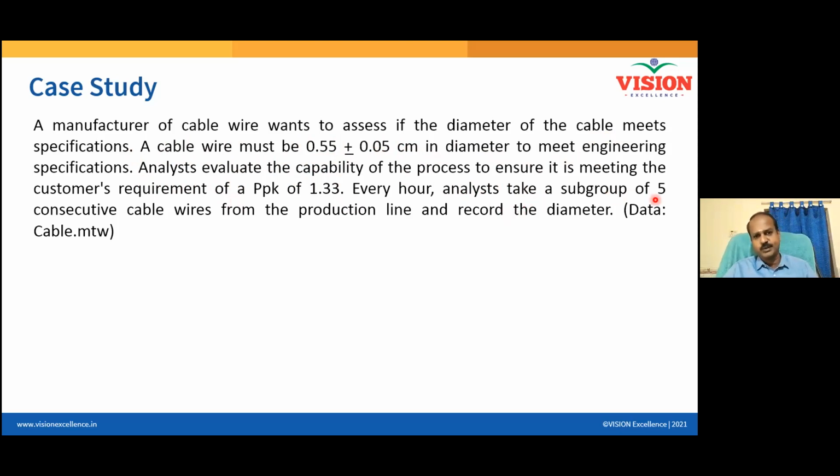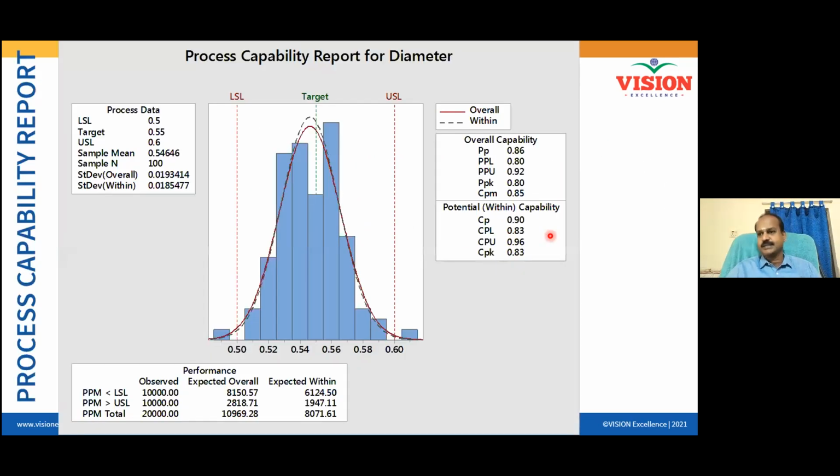Every hour, a subgroup of 5. Subgroup means the number of samples you take at a time. That's called subgroup, right? Your subgroup size is 5 from the production line, and record the diameter. Now I do a capability analysis in Minitab, and Minitab throws out all my metrics. I don't have to really worry about each and every calculation. I feed the data. I should only give all the inputs.